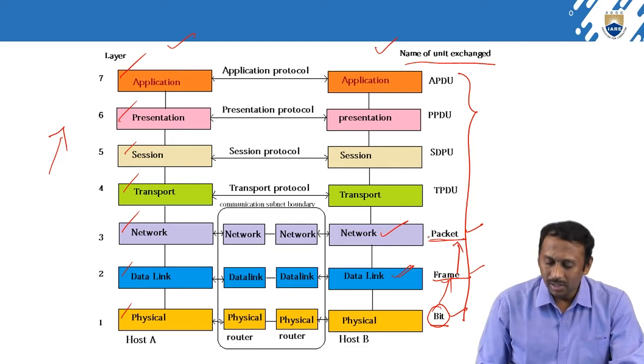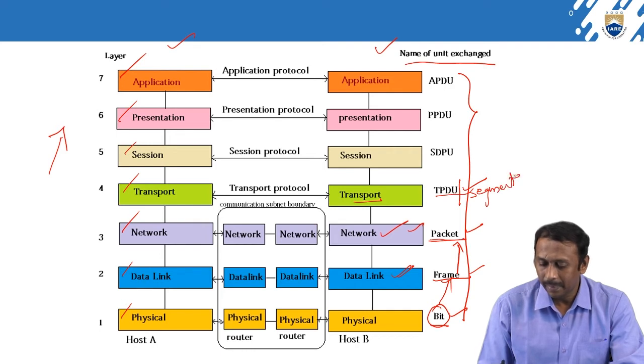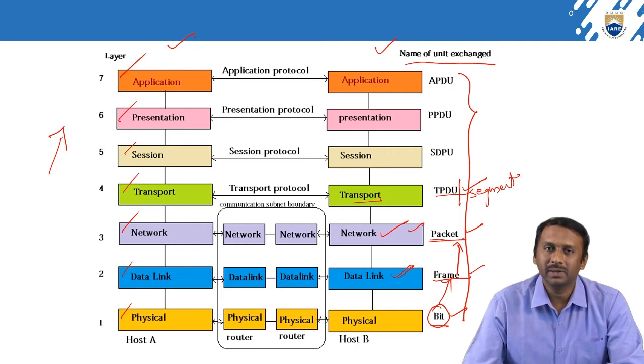So the data packet is the representation in the network layer. Then what about the transport layer? In the transport layer we call it a TPDU, the transport protocol data unit. Here we can also call it a segment, a data segment.